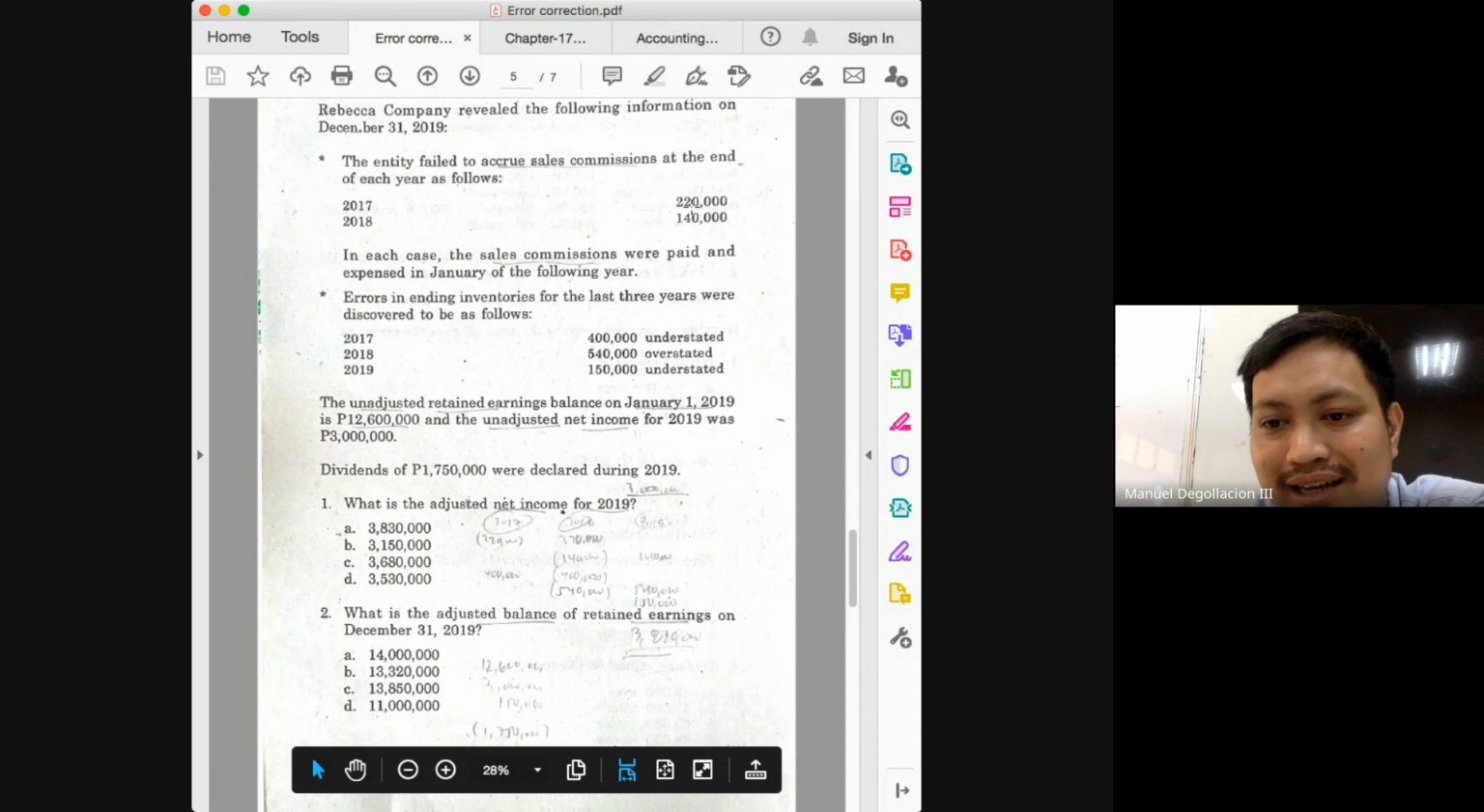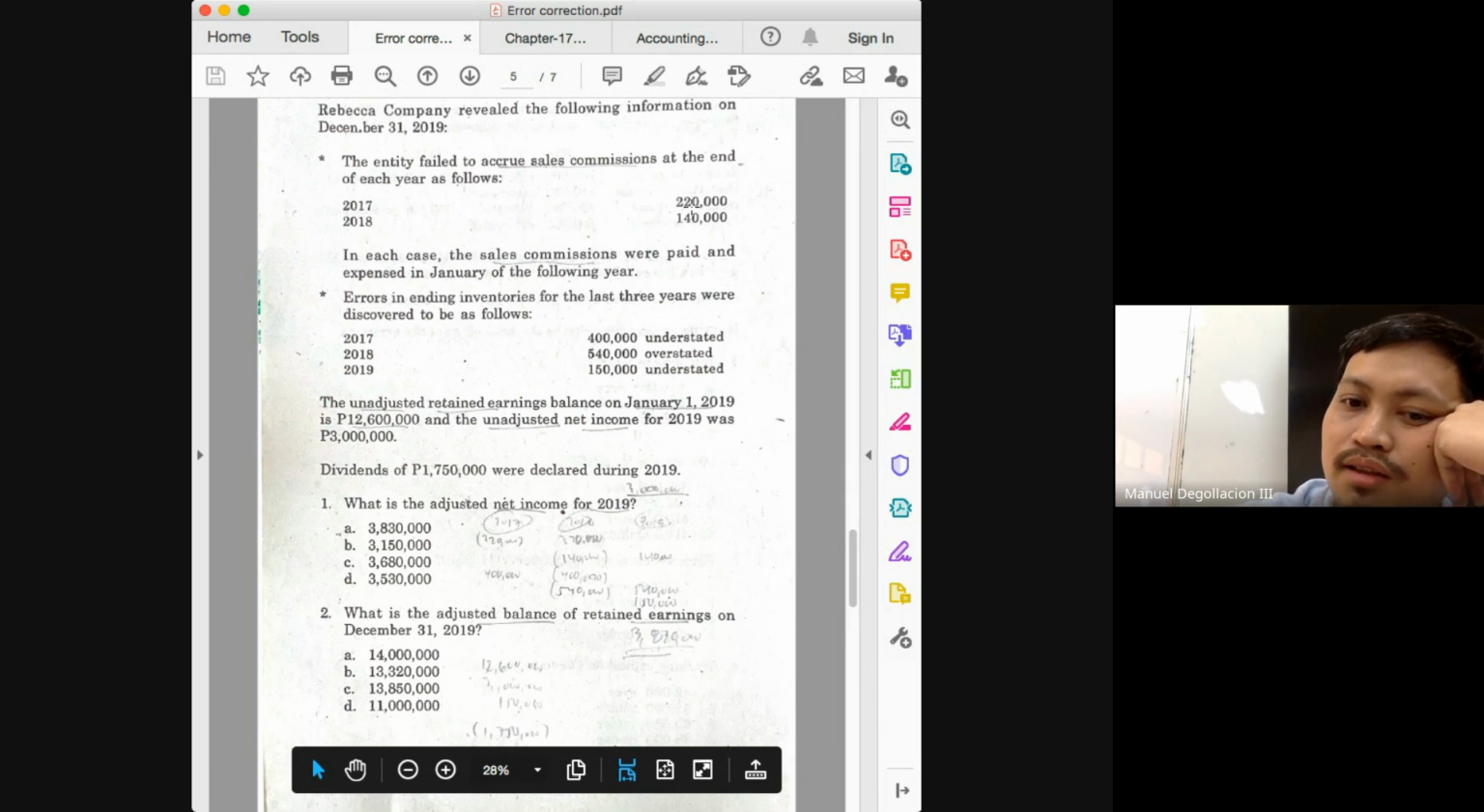2018, what was the net misstatement in 2018, class? How much was it? 860? Is it an over or understatement? Overstatement. If net income is overstated, what will happen to your retained earnings? Also overstated. And how do we correct an overstatement? Deduct. So deduct 860 from your 12,600,000.